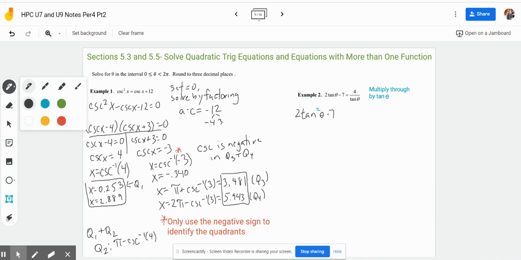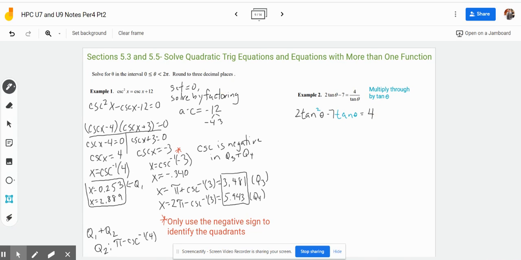Minus 7 tan theta, because you're multiplying that term times tan theta as well. And then equals 4, because the tan theta in the denominator will cancel out. The reason we can do this is because we're solving. It's not an identity, so we can multiply through by tan. And just like what we did before, we're going to set this equal to 0 and solve by factoring.